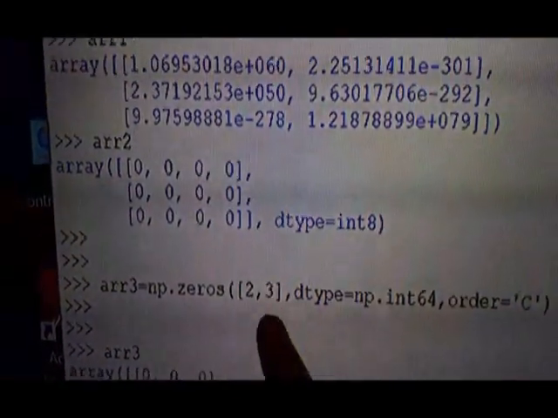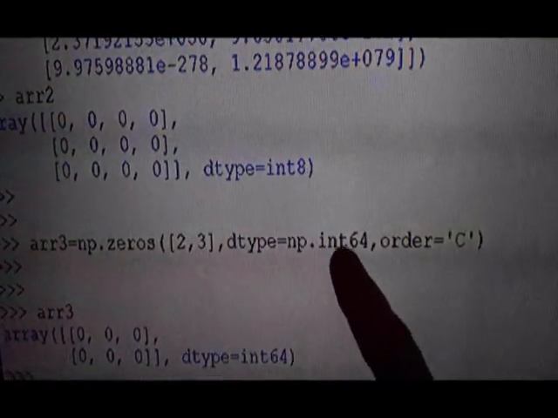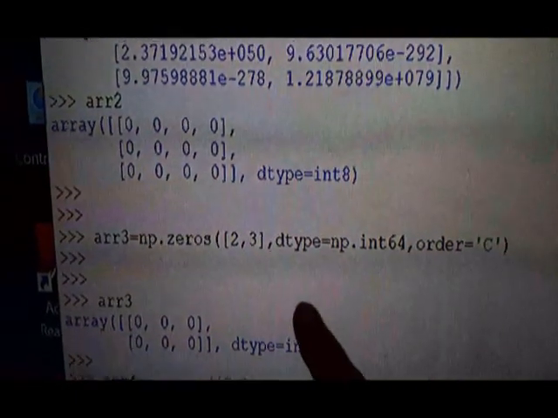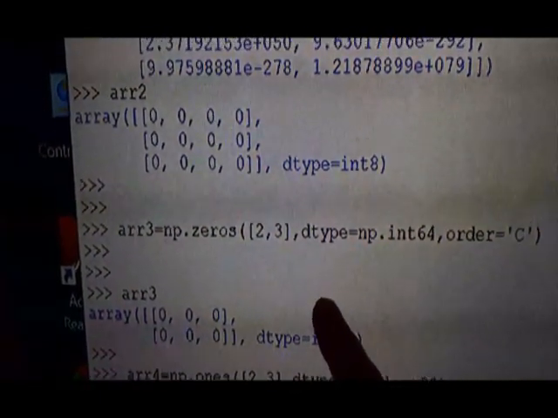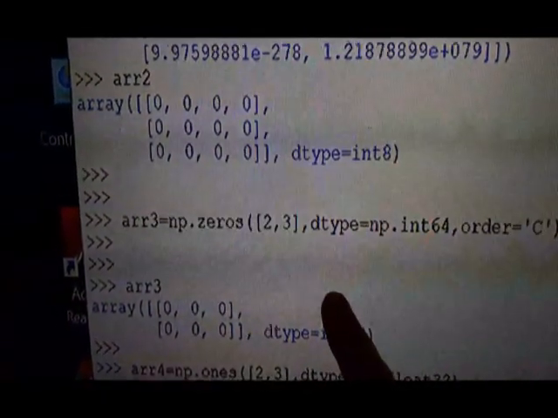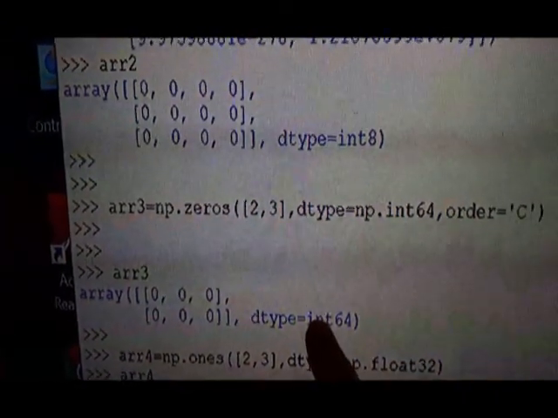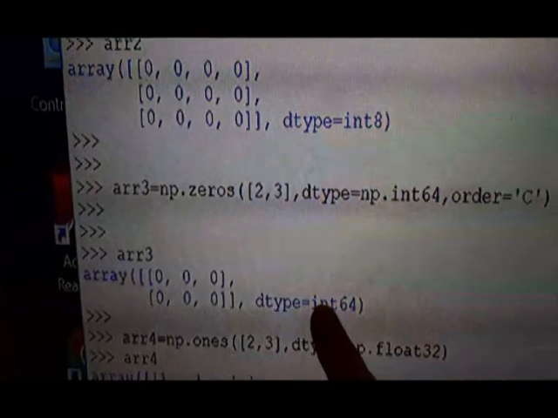This is the zeros function. This argument, the shape, is compulsory. Data type is not compulsory, but I have also given order here, given C. Alright, what is the order? That hardly matters for you in the output, that is for memory. You can see the 2 comma 3 array filled with zeros.